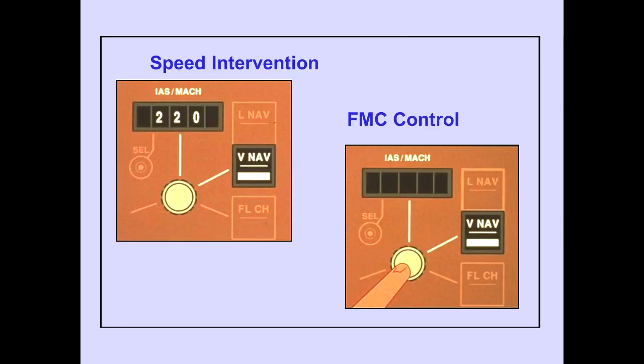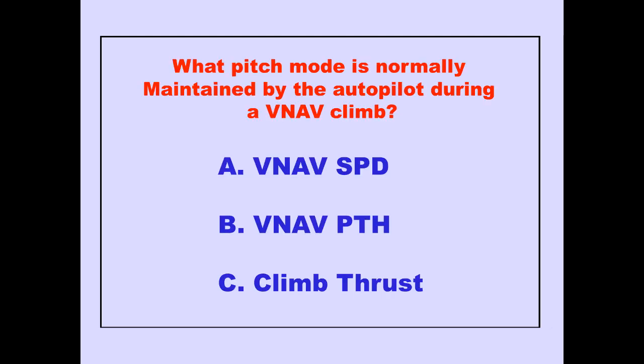Pushing the selector a second time returns speed control to the FMC. The IAS Mach window blanks. Question. Answer A is correct.